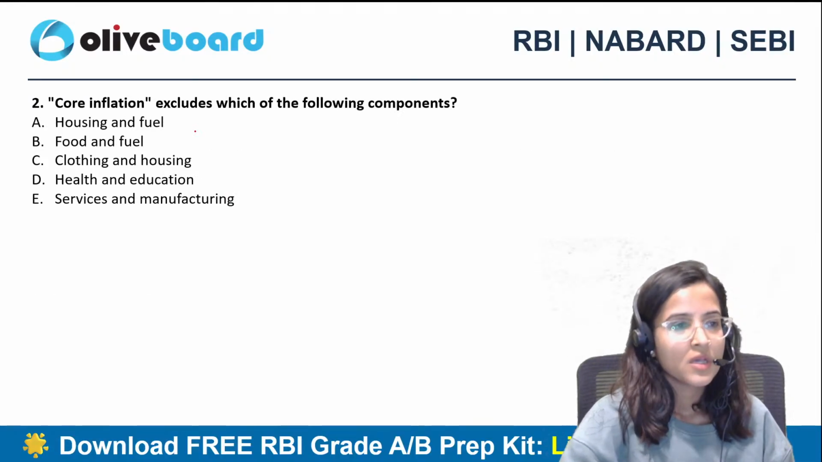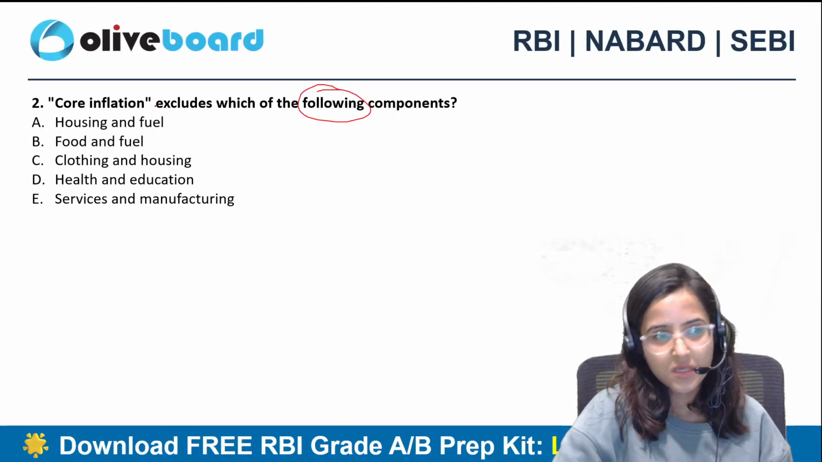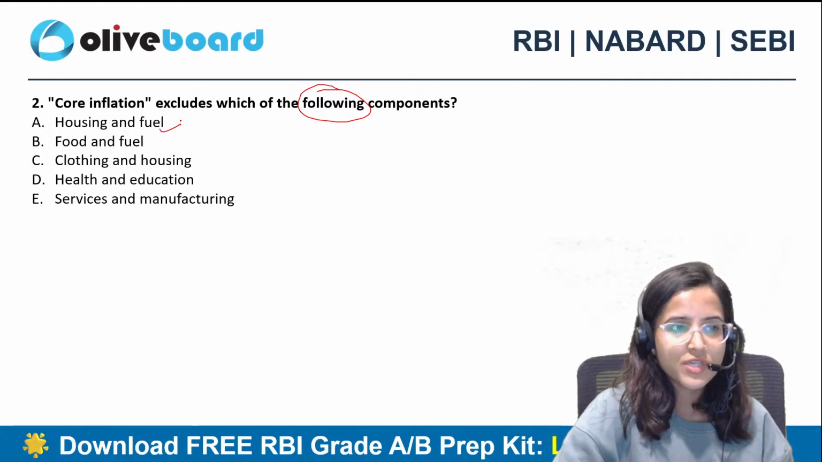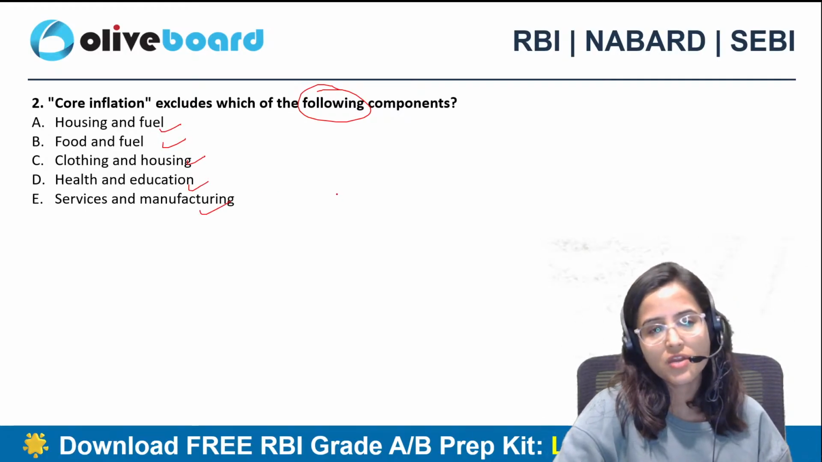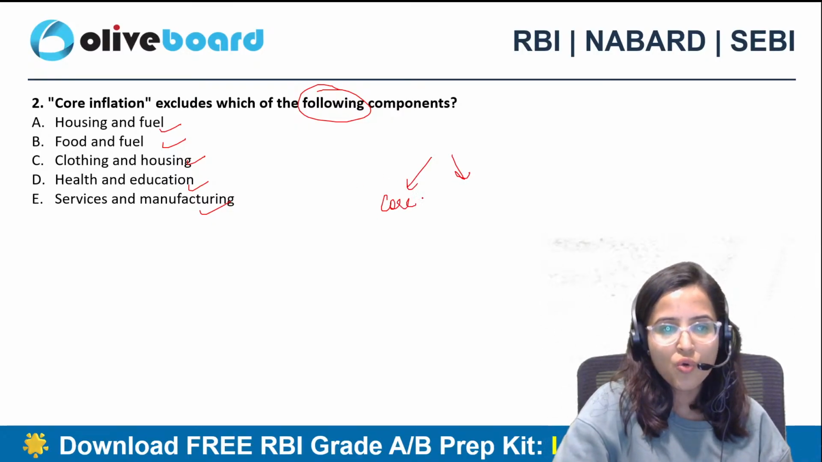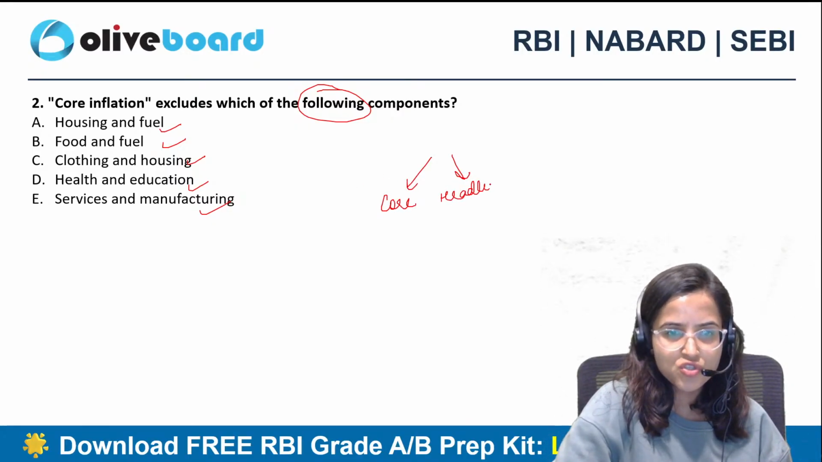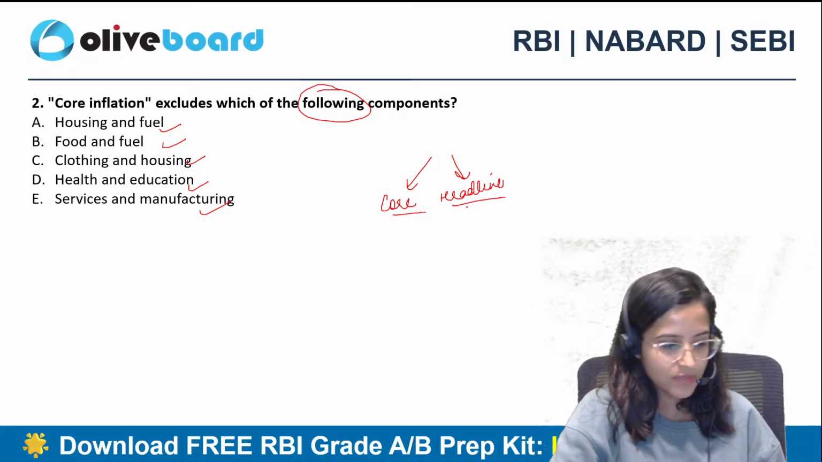Next question. Core inflation excludes which of the following components? Housing and fuel, food and fuel, clothing and housing, health and education, services and manufacturing. So in our classes also we've discussed the difference between core inflation and headline inflation. Many times in the Live Mint analysis also I've discussed the difference between core and headline inflation.